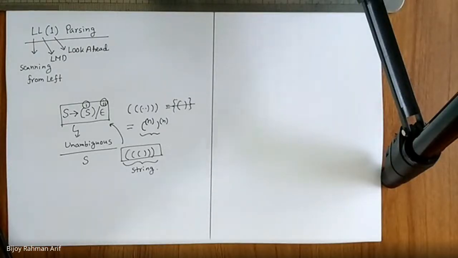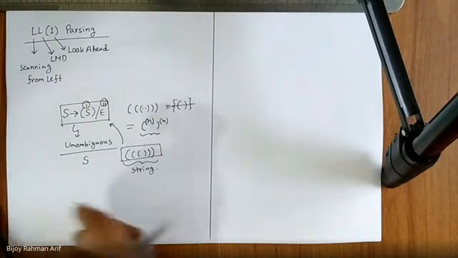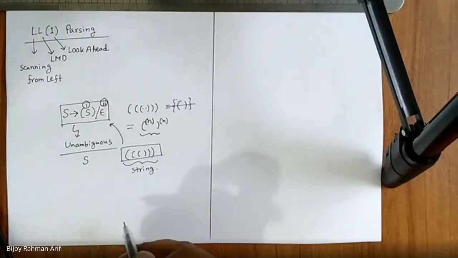But a parser cannot know, because a parser does not have any intelligence without being given something by you. So how can a parser, that means an automaton, take the decision? In LL1 parsing, this decision is taken by the LL1 parsing table.